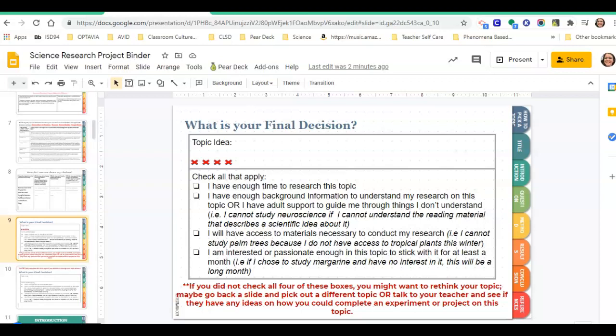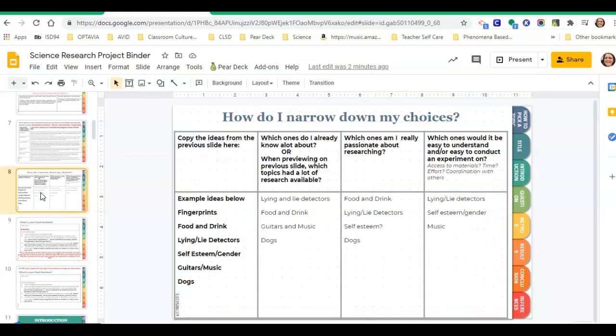Okay, so now I have made it to the place where I'm going to try to make my final decision for my topic idea. So to do this, I'm going to go back a slide to where I filled in how I narrow down my choices. So I have my 6 topics over here on the left side. And I'm going to look for something that's probably going to show up in at least 2 of my columns.